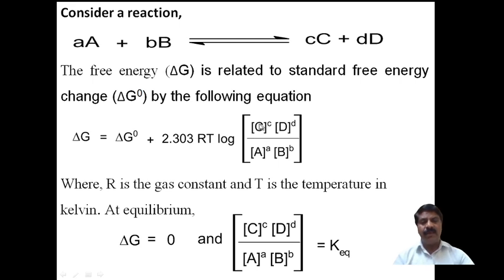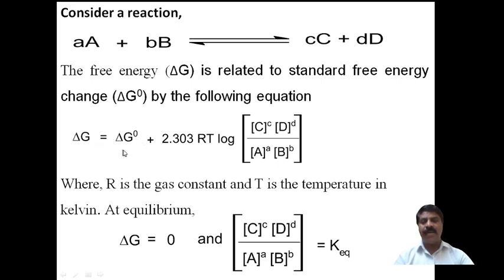Therefore, here the molar concentration of C to the power of c, into the molar concentration of D to the power of d, divided by the molar concentration of A to the power of a and the molar concentration of B to the power of b. Now R is the real gas constant and T is the temperature in Kelvin. Here delta G is the change in free energy.